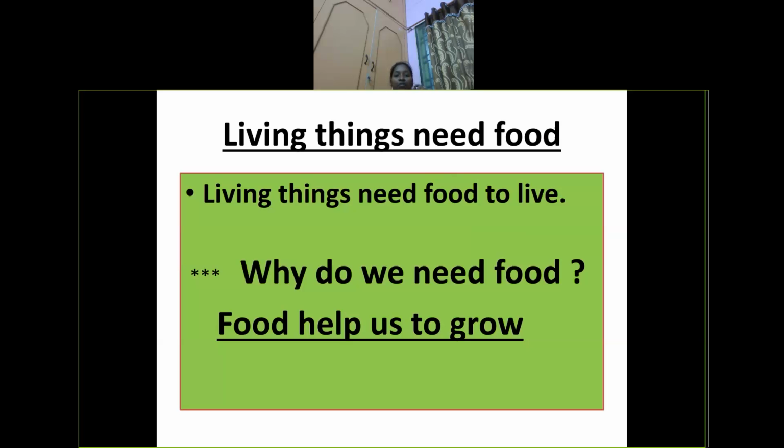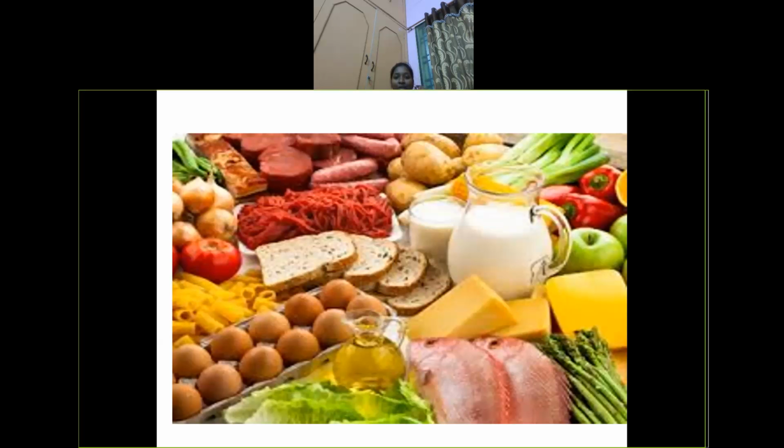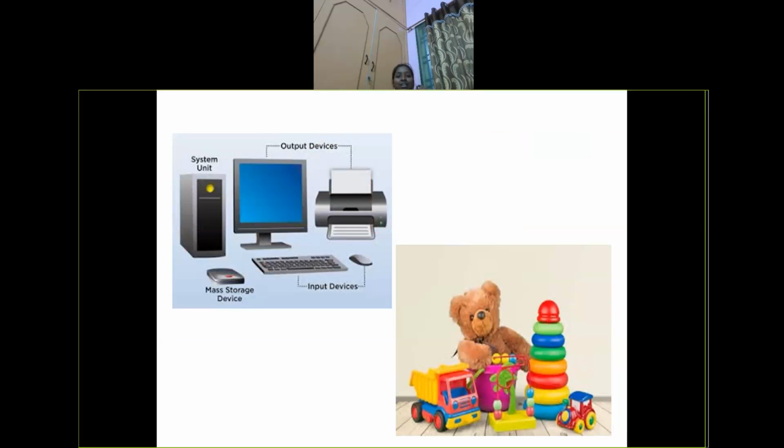That food helps us to grow. I hope by seeing this you feel a little hungry, no? See, just before I showed you the food items, that food will not be taken by non-living things. For example, as a living being, we eat when we feel hungry. If you give food to this teddy bear, can it eat? Definitely not, because it is a non-living thing.